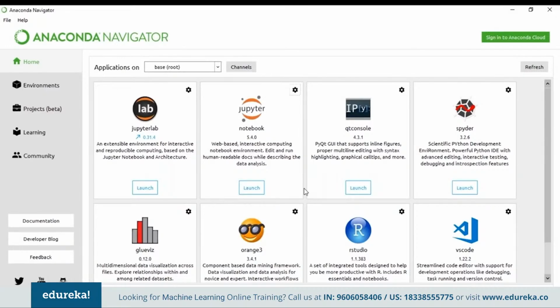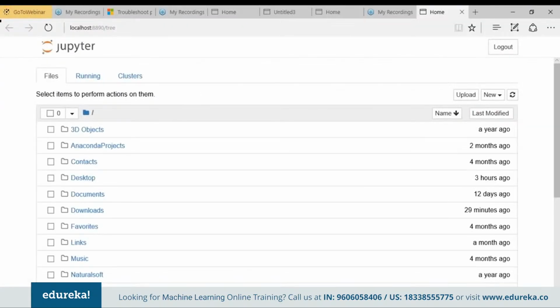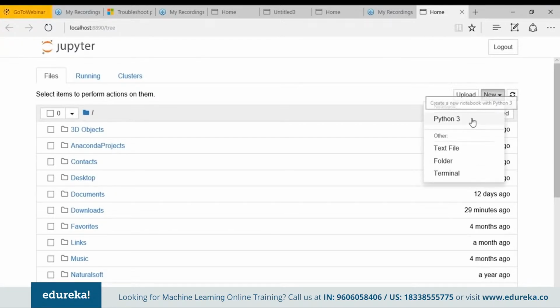So let's start coding, and as I told earlier, for the demo part I'll be using Anaconda with Python 3 installed on it. When you install Anaconda, this is how your navigator would look. This is the homepage of my Anaconda Navigator. On this I'll be using Jupyter Notebook, which is a web-based interactive computing notebook environment which will help me to write and execute my Python code. So let's hit the launch button and execute our Jupyter Notebook. As you can see, my Jupyter Notebook is starting on localhost 8890. Okay, so this is my Jupyter Notebook. What I'll do here is select New, Notebook, Python 3.